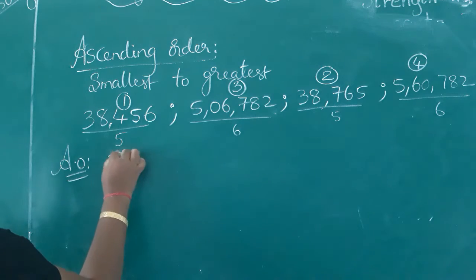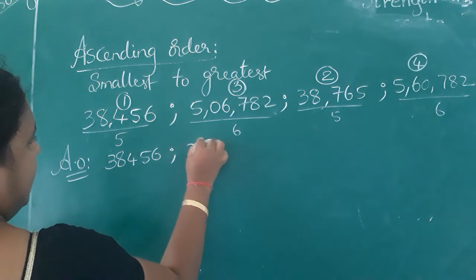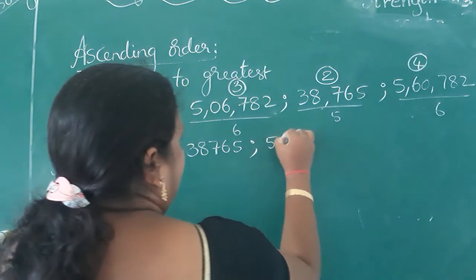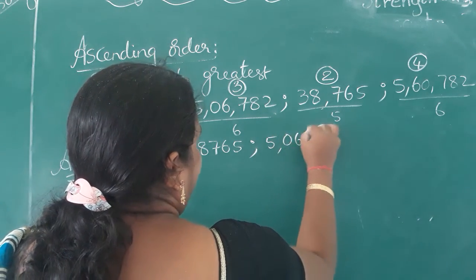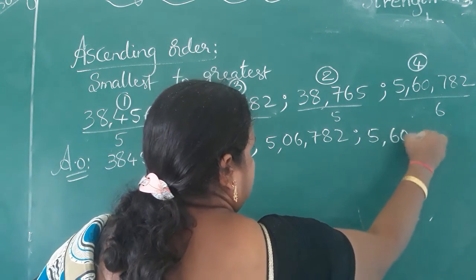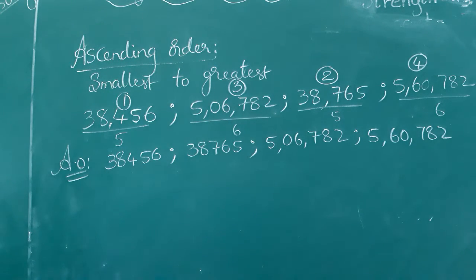See, 38,456. Next, 38,765. 5,06,782. 5,60,708. Like that, you can make them in order. Okay. Next question.